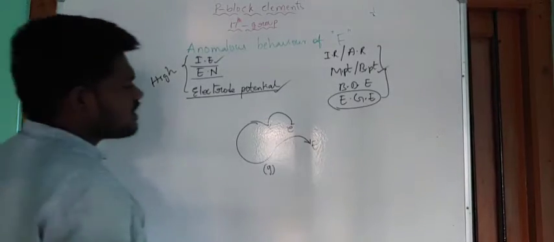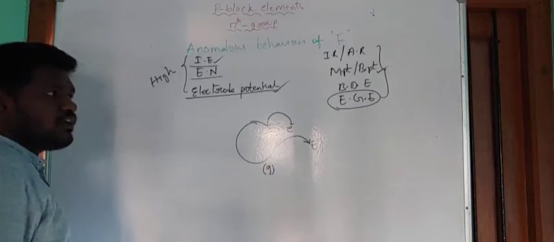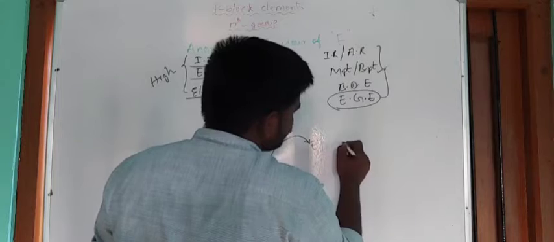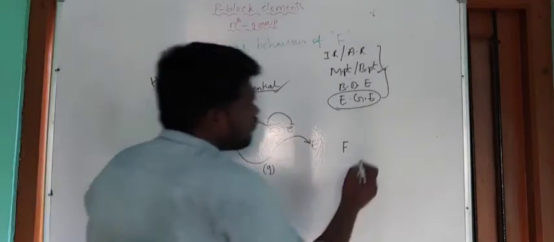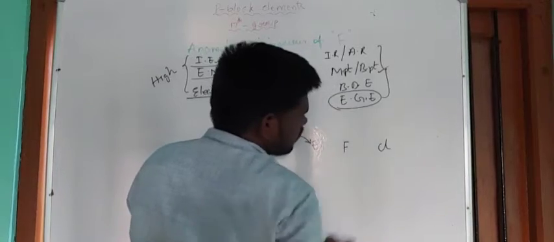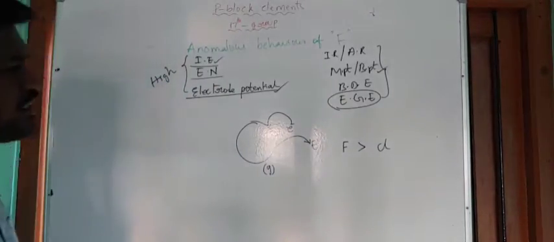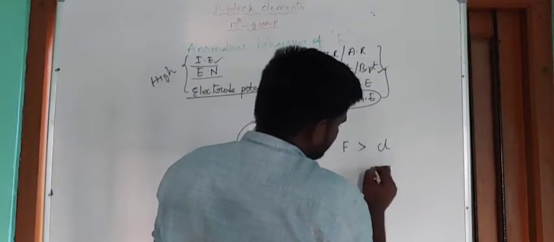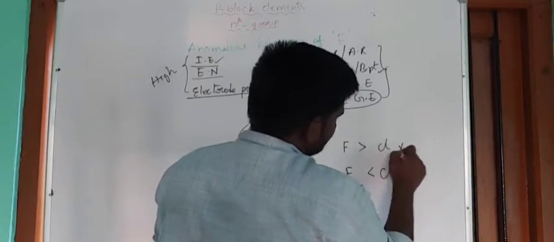So now generally when size decreases, electron gain enthalpy should be more. But here fluorine shows less electron gain enthalpy compared with chlorine. Generally the expected one is this one, because F has a smaller size than chlorine. But here fluorine has less electron gain enthalpy than chlorine.